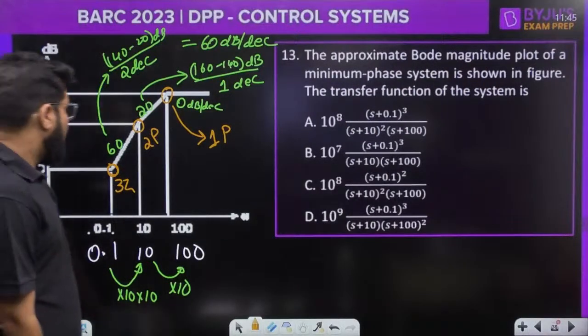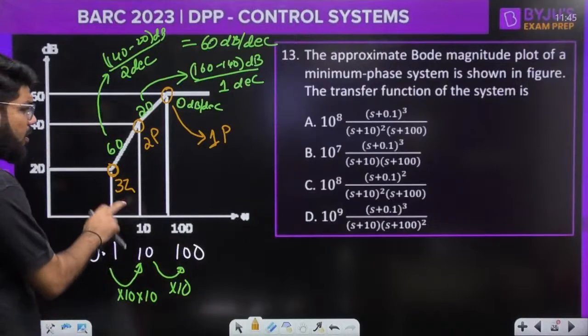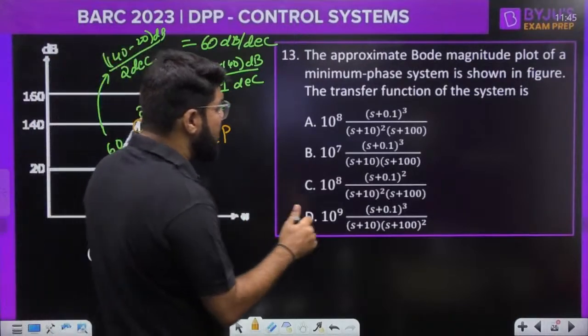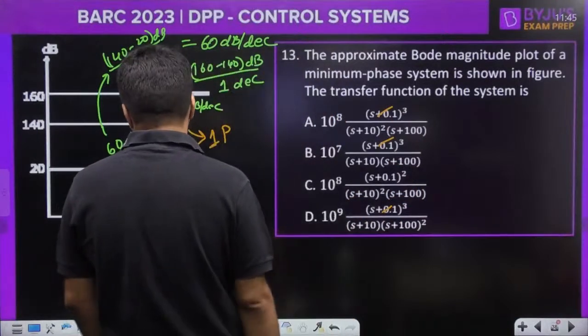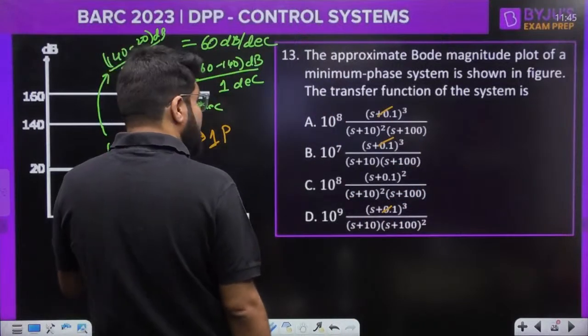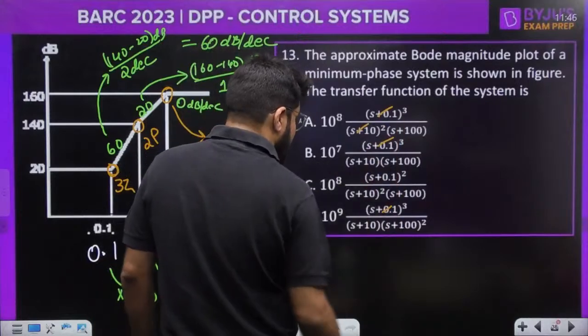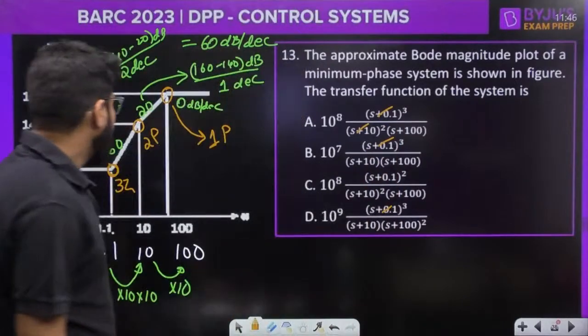Okay, guys. Now 3 poles, 3 zeros at 0.1. So s plus 0.1 का cube होना चाहिए. Okay, that is there in ACD, ABD, सब में निकालना पड़ेगा I think. Then s plus 10 whole square, s plus 10 का whole square. I think question solved, guys.